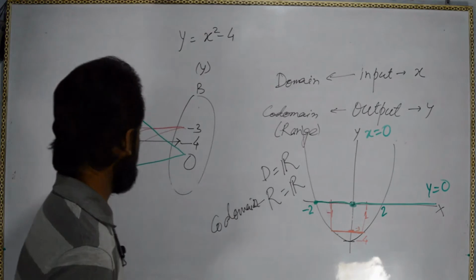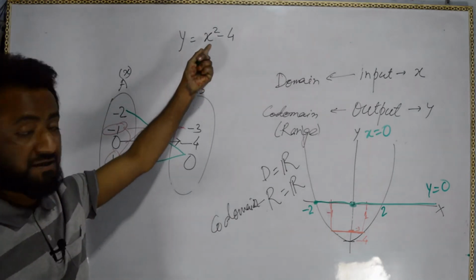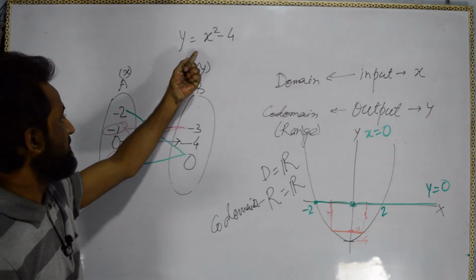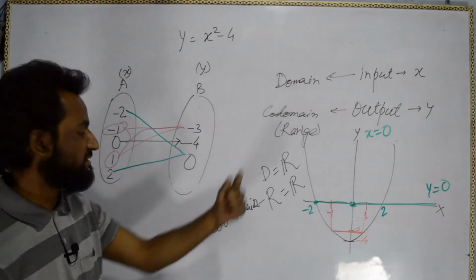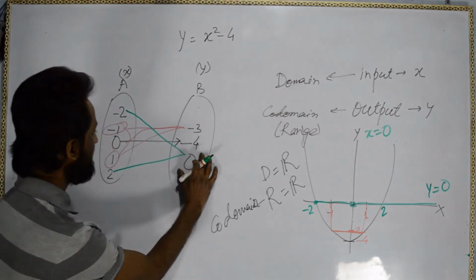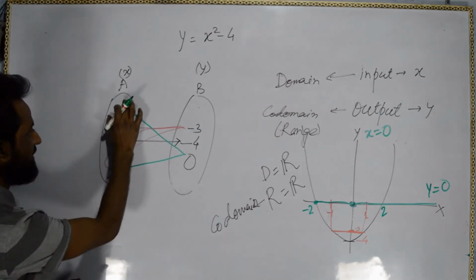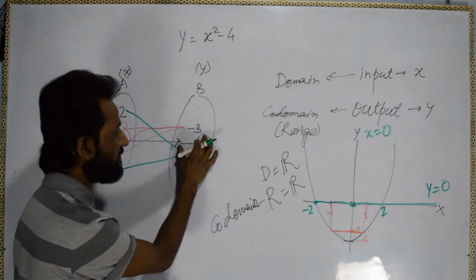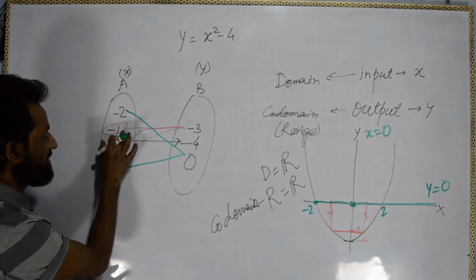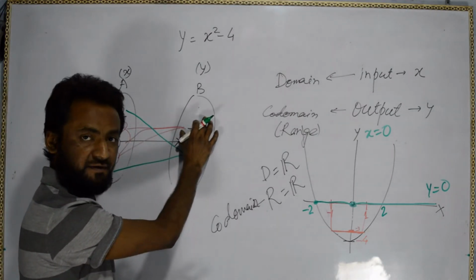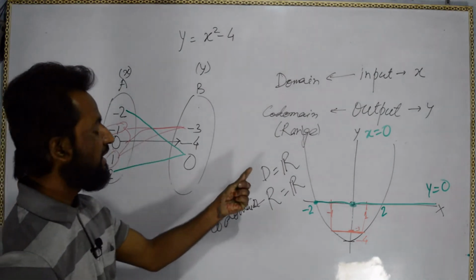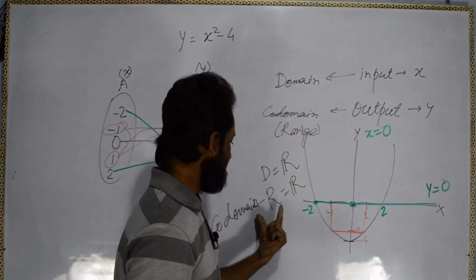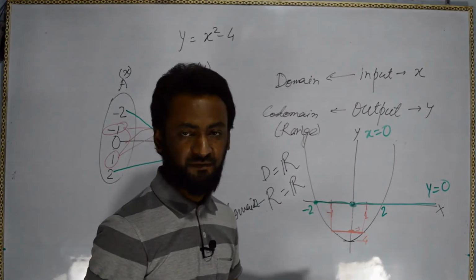So what is happening here, you can say, even this is a function. This is the good check. It is also a function, because just think of the example of father and children. This 0 is the father of these two children, minus 2 and 2. This minus 4 is the father of this child 0. This minus 3 is the father of these two children, minus 1 and 1. So it is a function as well as having domain R, range and codomain R. This is the graph. Okay.